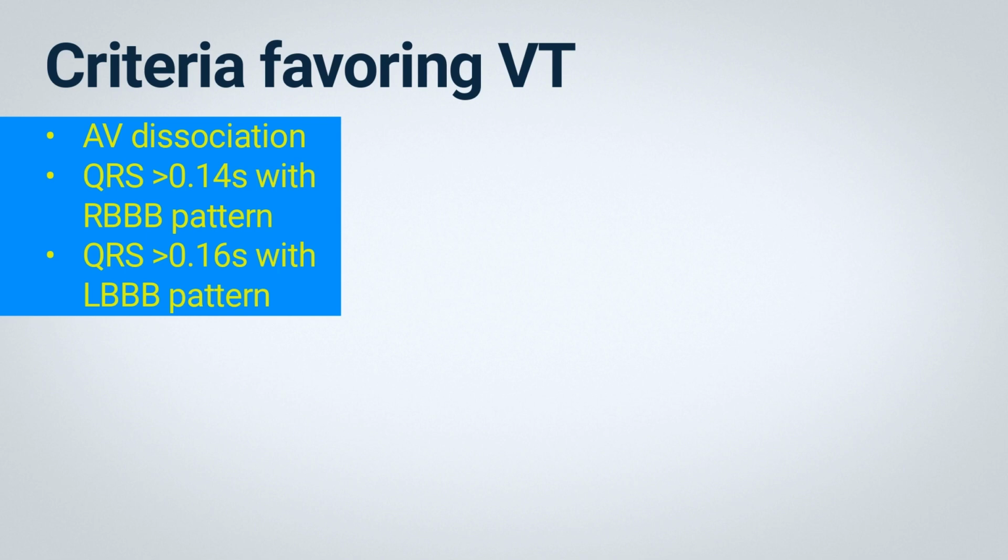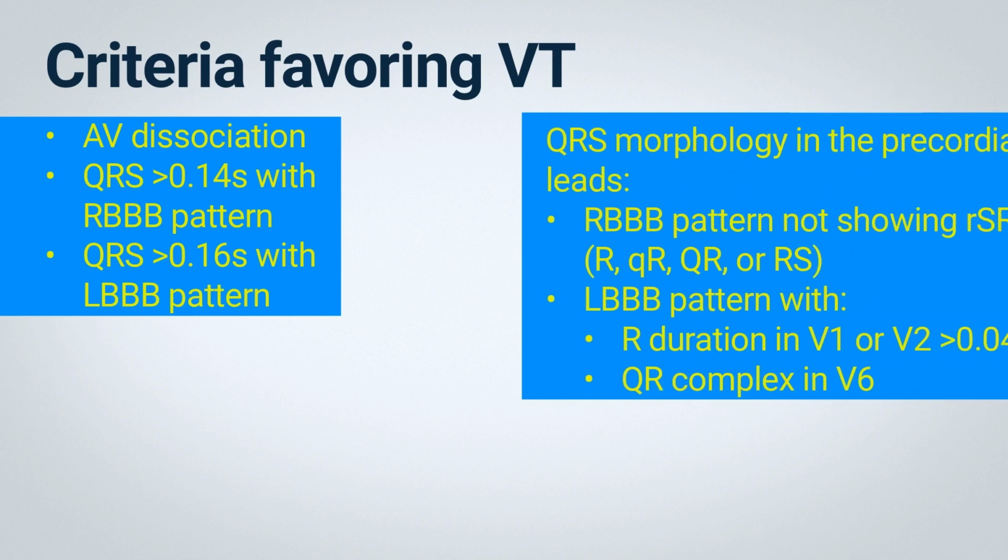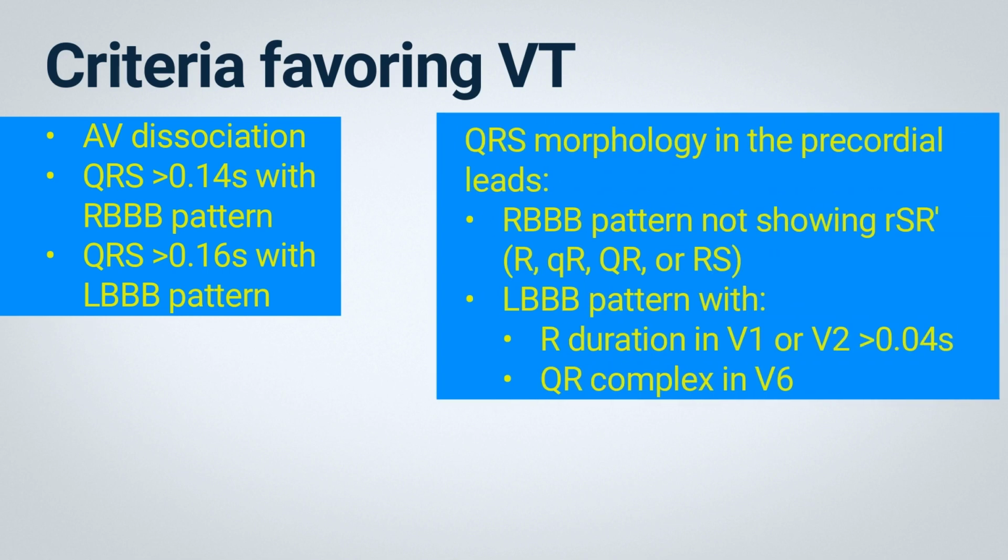Another consideration is when we have an electrocardiogram with a left bundle branch block pattern and the QRS complex has a duration greater than 160 milliseconds. Also, based on the QRS complex shapes in the precordial leads, ventricular tachycardia is favored when we have an electrocardiogram with a right bundle branch block pattern that does not maintain the classic RSR pattern or a patient with a left bundle branch block pattern.